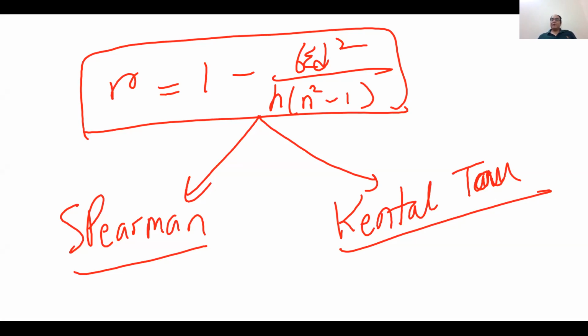Now I'm showing you examples of how to do Spearman and Kendall-Tau correlation in SPSS. Let me go to SPSS and show you the correlations.